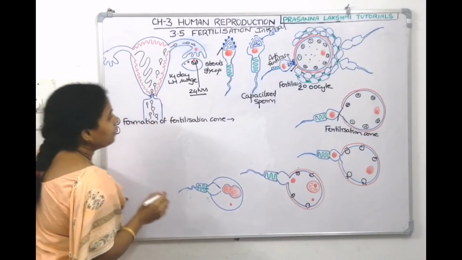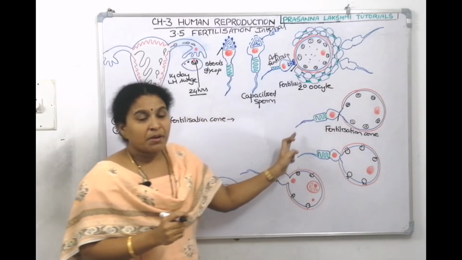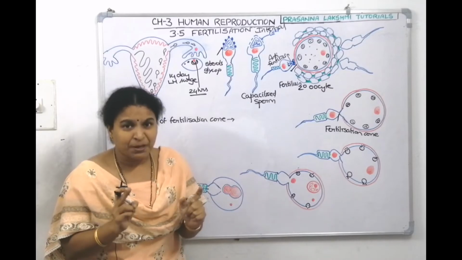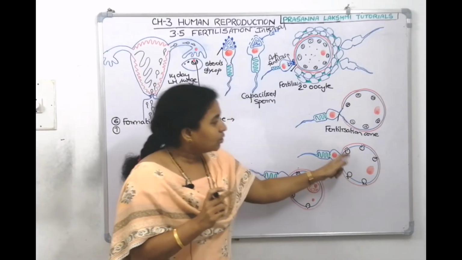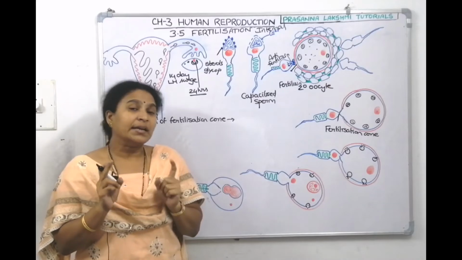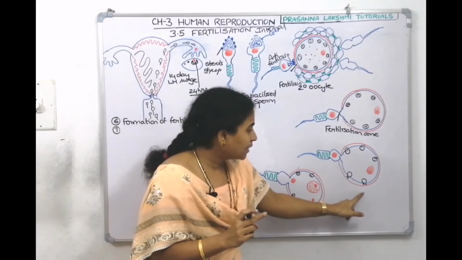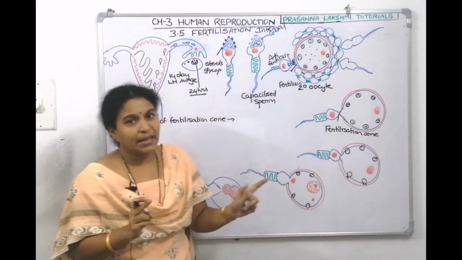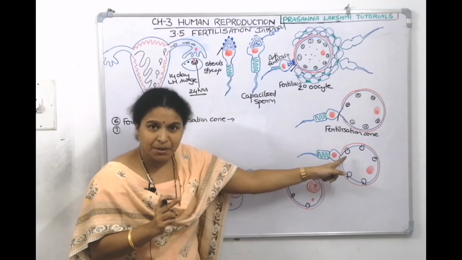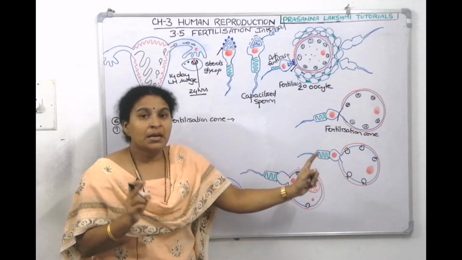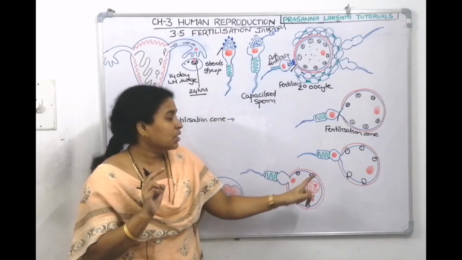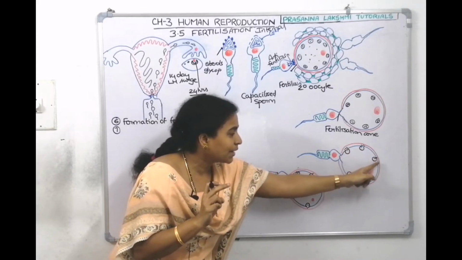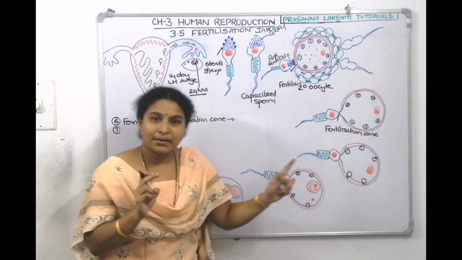Now, the next step will be when the sperm comes and tries to penetrate. At that point, in order to prevent polyspermy, this is the egg. Inner to the plasma membrane of the egg, cortical granules will be there. The cortical granules of the egg now move towards the plasma membrane, fuse with it, and release enzymes and secretions into the perivitelline space. I showed here the secretions and enzymes getting released into the perivitelline space.